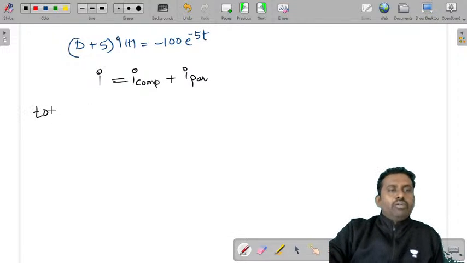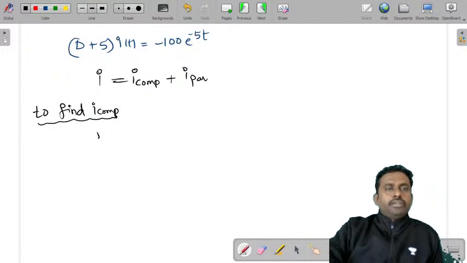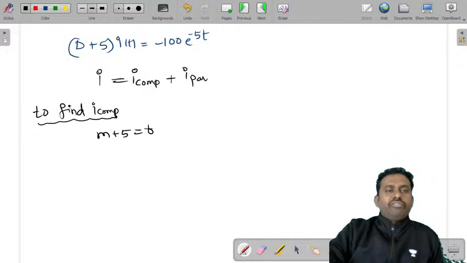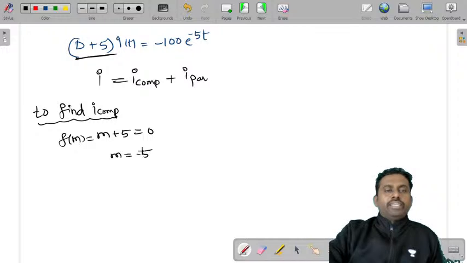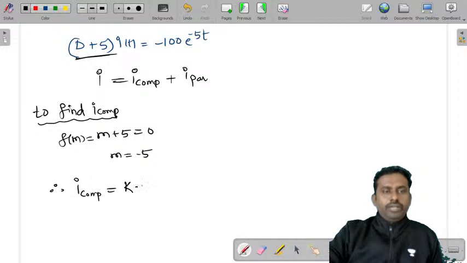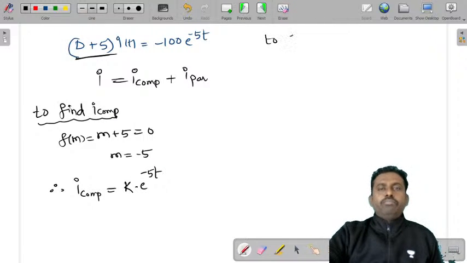To find I complementary, consider the auxiliary equation f of m is equal to 0. So m is equal to minus 5. Therefore the complementary function will be k into e power minus 5t. Next we will find the particular integral.